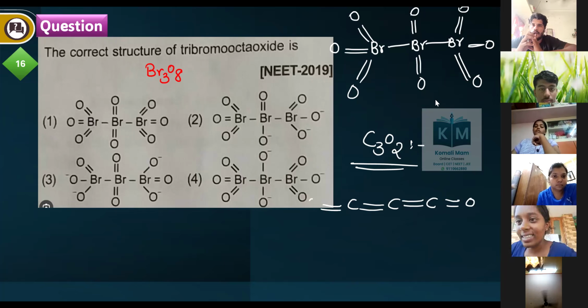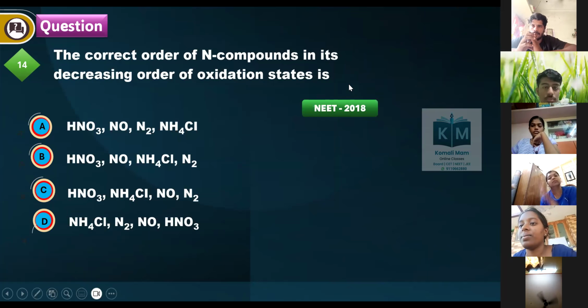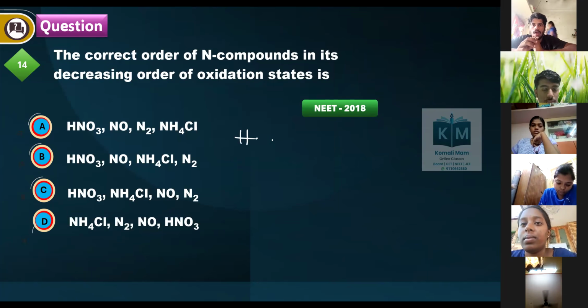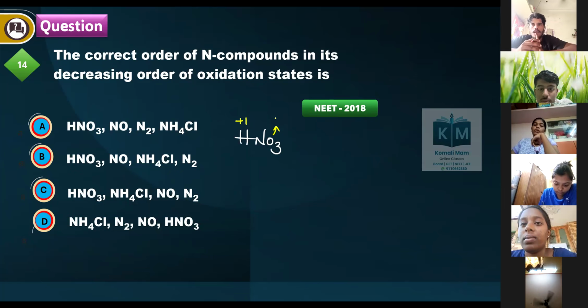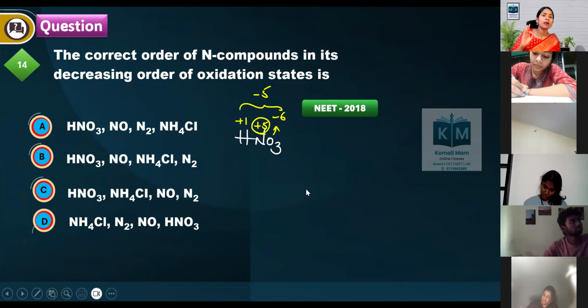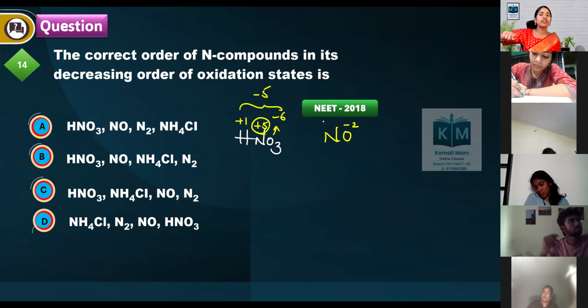Next, the correct order of nitrogen compounds in decreasing order of oxidation states. What are the oxidation states? First calculate HNO3. What is the oxidation state of nitrogen in this? Hydrogen is +1. 3 into -2 for each oxygen, so -6. So the net resultant is -5. If it is -5, nitrogen will be +5. HNO3 nitrogen oxidation state is +5. NO, oxygen -2, then nitrogen will be +2.